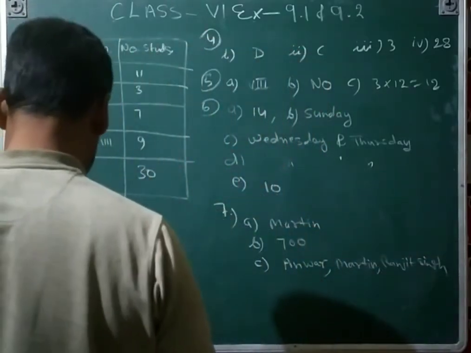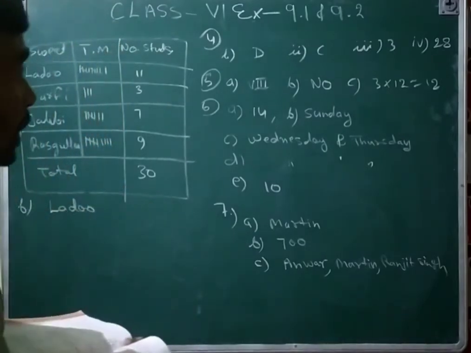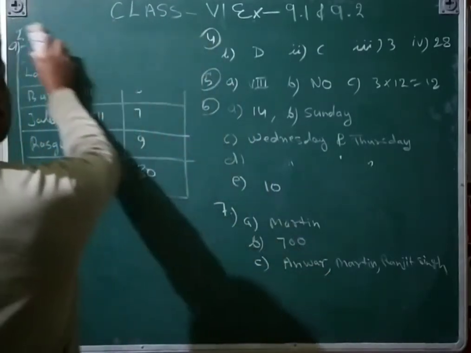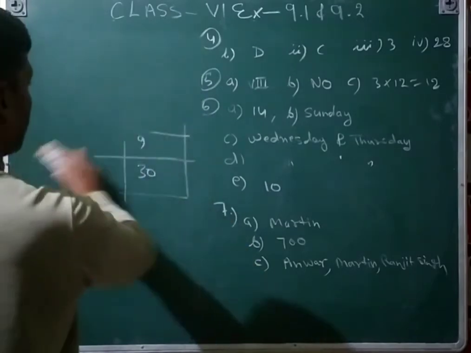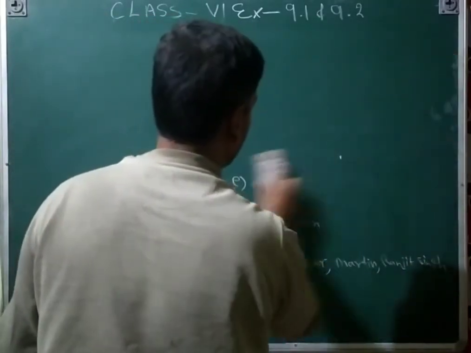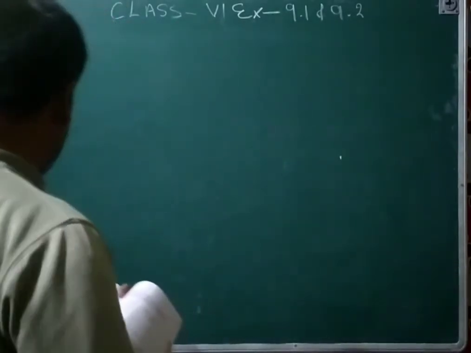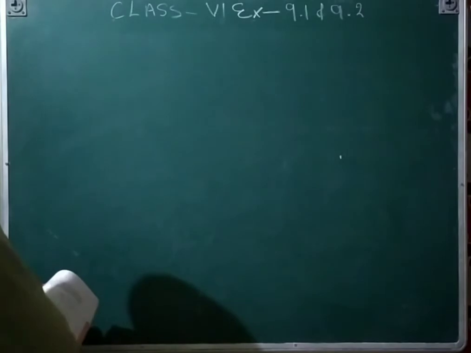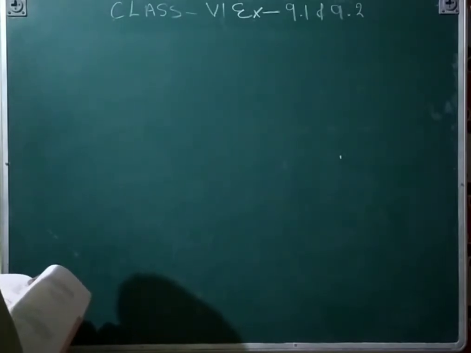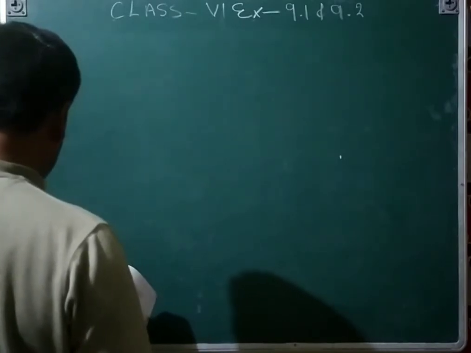And then the next exercise, 9.2. Five villages are given here.